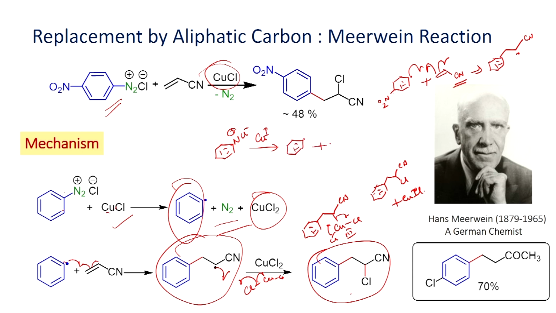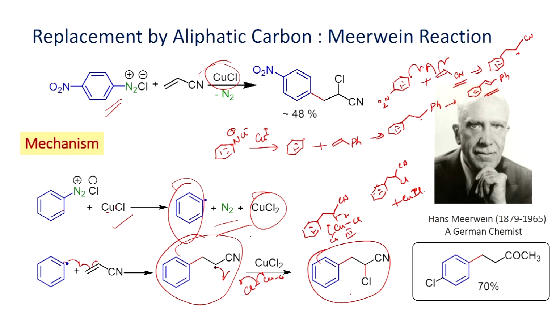This radical can also be reacted with styrene, for example, and you will be able to have this radical intermediate. This radical can now also lose hydrogen, and you can convert it into stilbene. Depending upon the reaction conditions, you can also do the addition reaction.